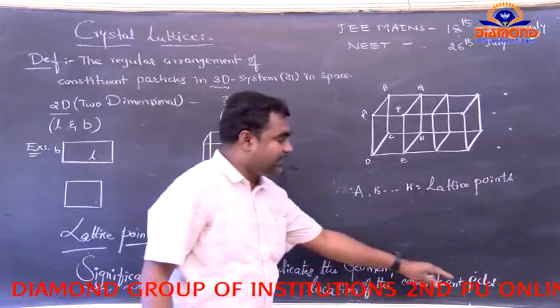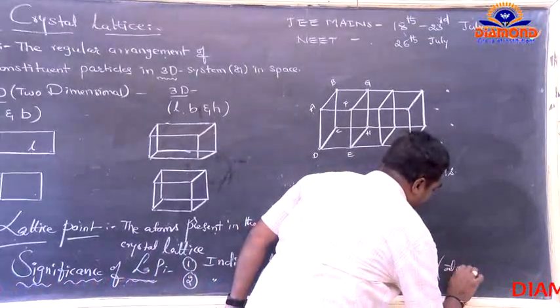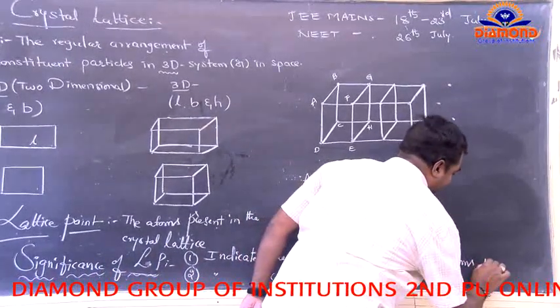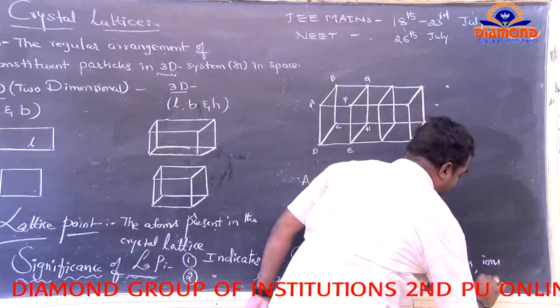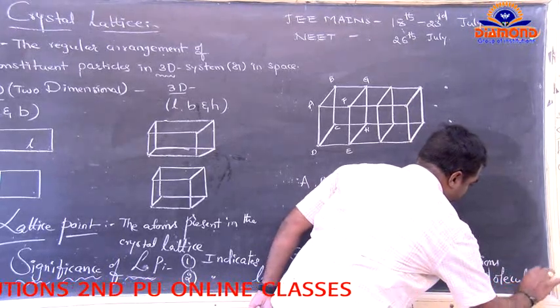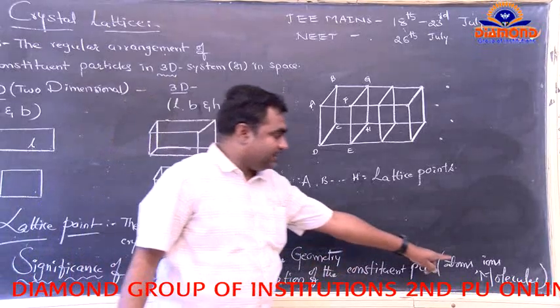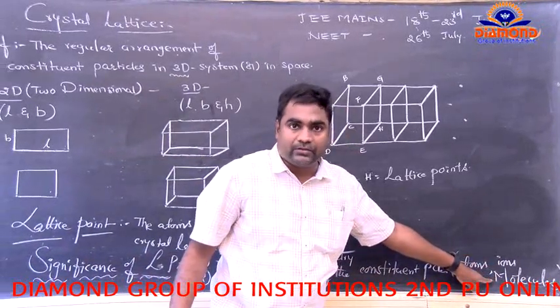So what are the constituent particles here? The constituent particles may be atoms, ions, or molecules, whatever it is.